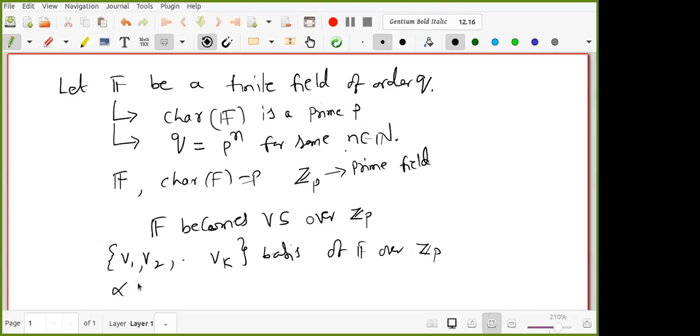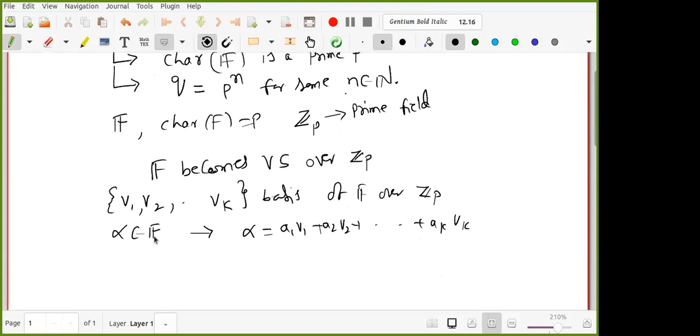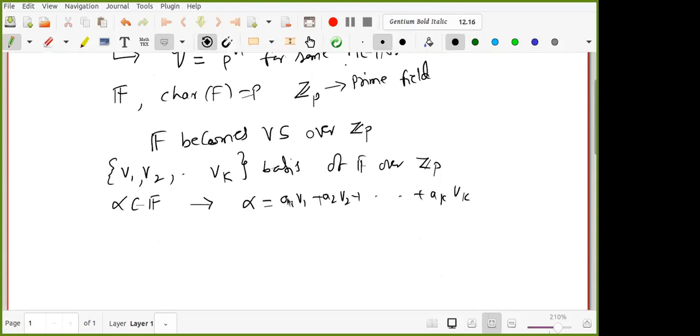Then every element alpha belongs to F is a linear combination of the basis: a1 v1 plus a2 v2 plus and so on plus ak vk, where the a_i belong to the field Z_P. Each coefficient has P choices, so the total number of elements is P power k.